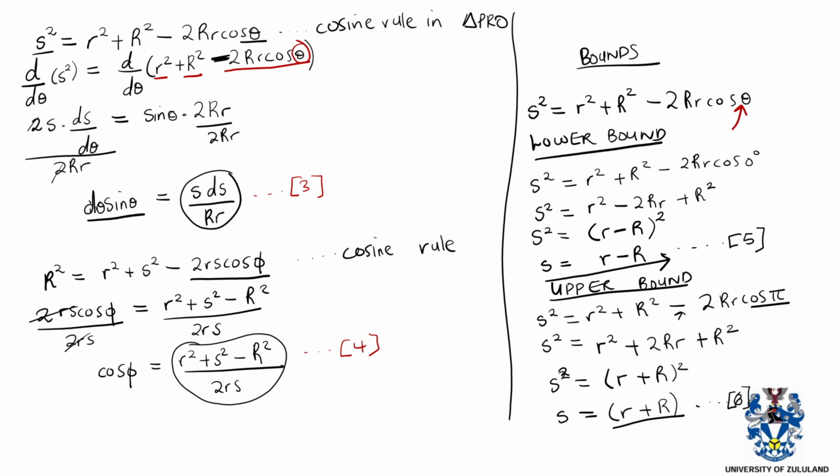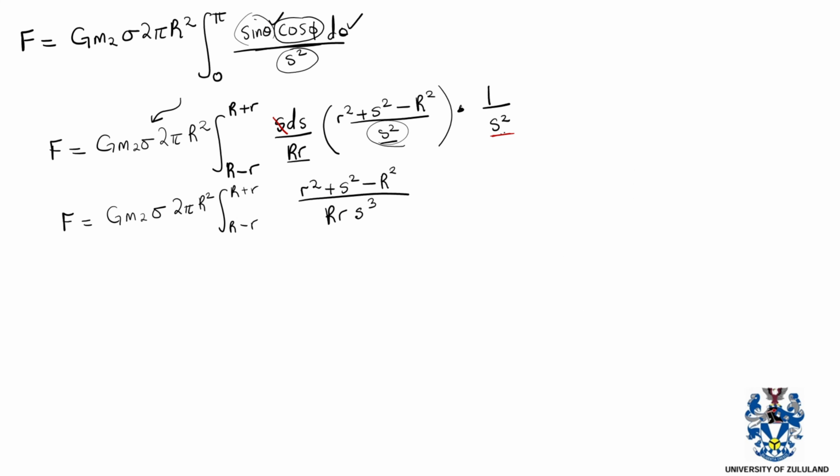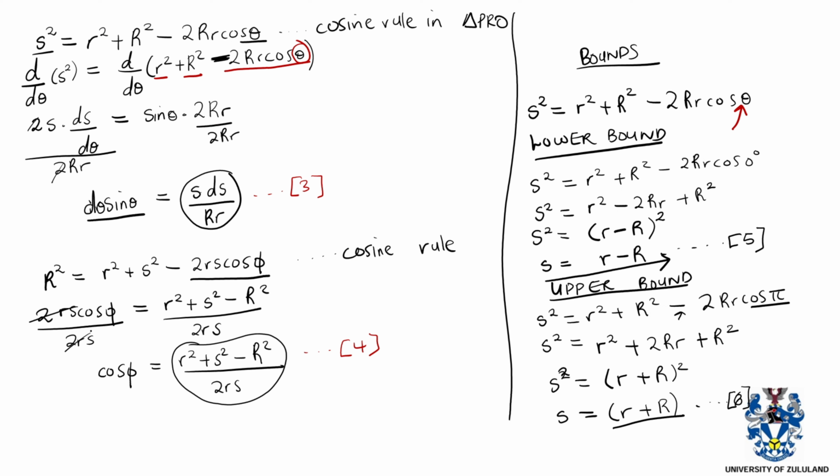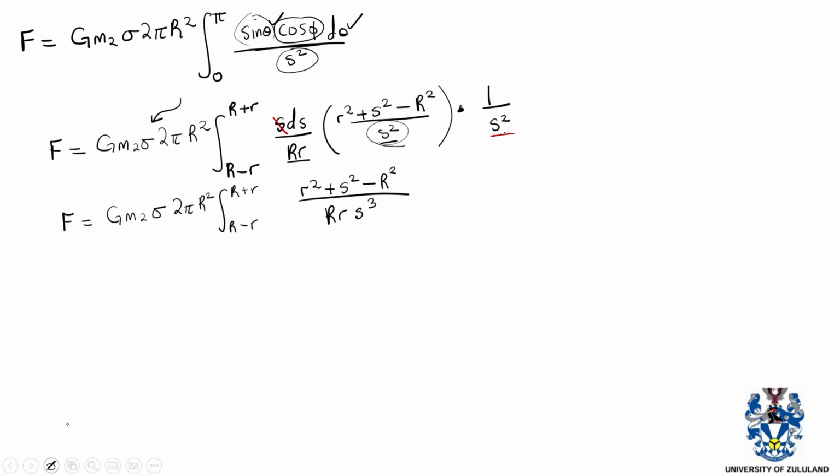Okay, so yeah, this is how we express cos phi, it is given by this over 2rs. I'm sorry for that mistake. So this is over 2rs. So basically here, the s will cancel, then we'll remain with s squared, and then we'll have R squared as well. So this is R times R will give us R squared, and then this s will cancel one of the s there, then we'll remain with s squared at the bottom. And then this is our differential ds.